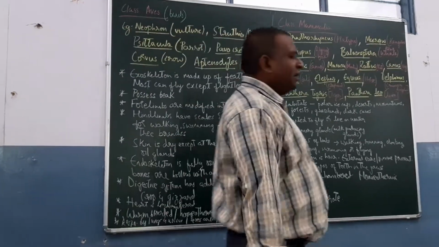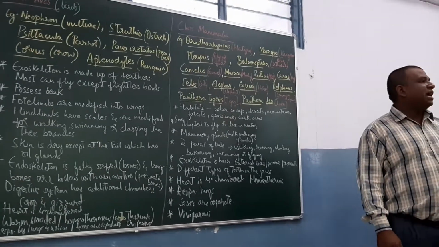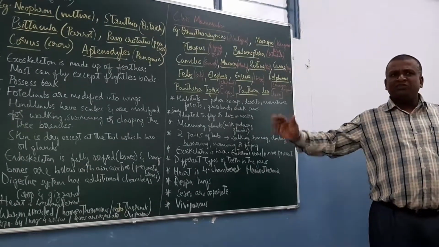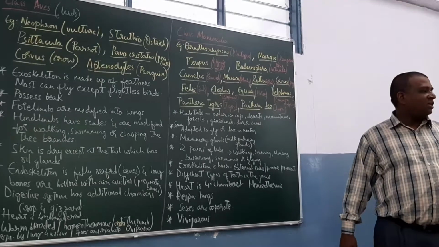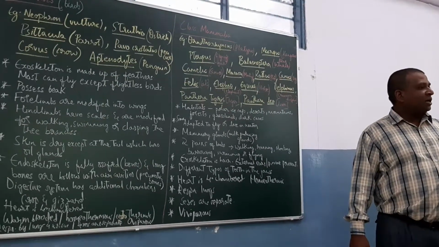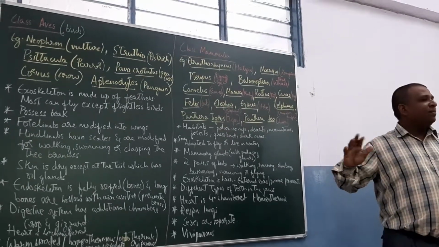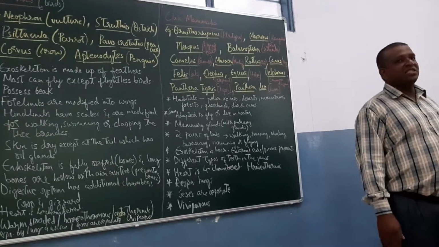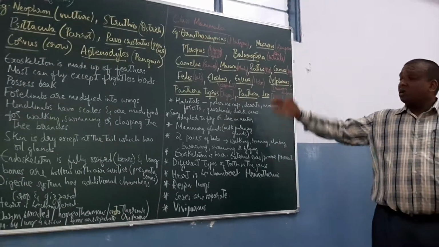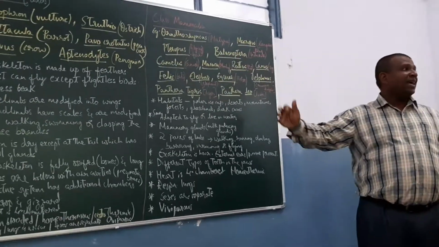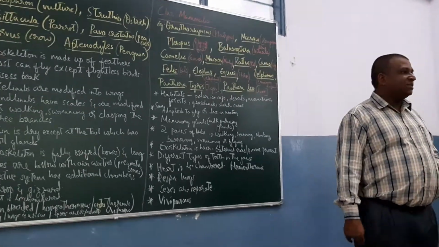Now, the class Mammalia, the last class that we are studying in the animal kingdom. Mammals are breastfeeding animals. All the breastfeeding animals are placed under class Mammalia, from goat, pig, horse, donkey, dogs, cats, to human beings and monkeys. They are all placed under Mammalia because of this unique characteristic of the class, breastfeeding. So that is what you have to remember about class Mammalia, a unique characteristic compared to all other classes and phyla that we have studied.